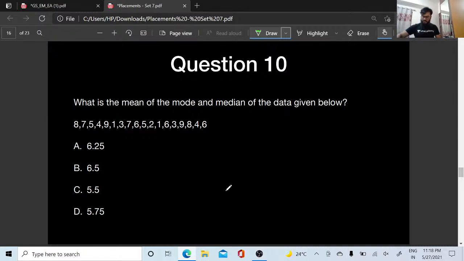Just a minute, guys. I have misplaced this PDF, so let me get that PDF because these questions have been mixed up here. I'm sorry for that. Please do solve this question. I will get that PDF.